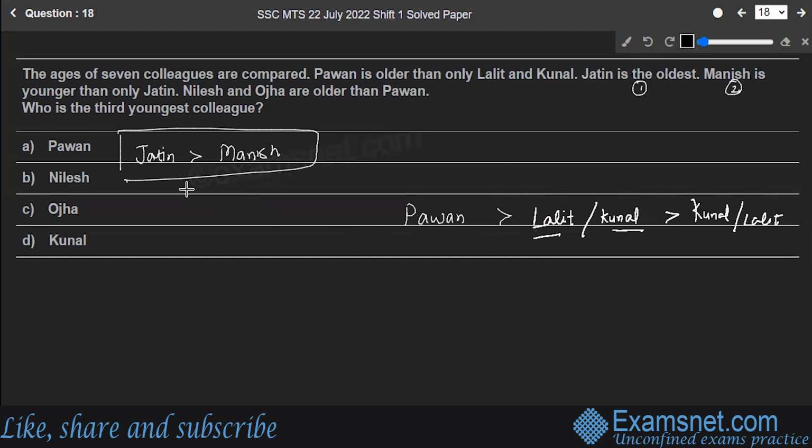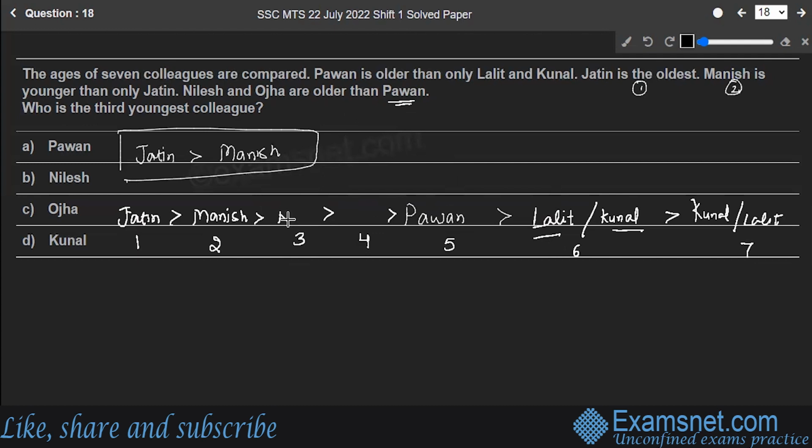So we have certain positions now. Jatin was here only, the oldest one, which was followed by Manish, right? So this is number 1 position, 2 position, 3, 4, I don't know. Then 5th, 6th, and 7th. These are the 3 positions, right? Next it says Nilesh and Ojha are older than Pawan, right? So that means, of course, Nilesh and Ojha will come at position 3 or 4, either one of them.